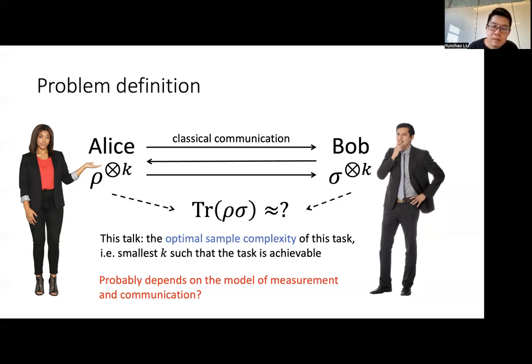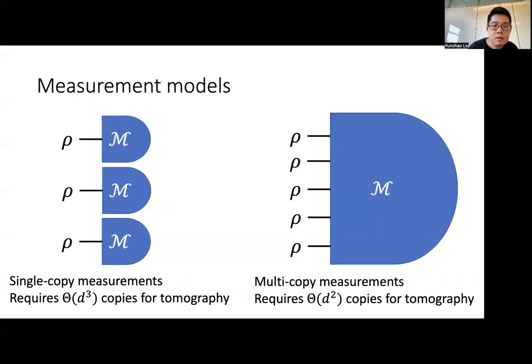And it is well known that the sample complexity of tomography depends on how we are allowed to measure the quantum states. In particular, if we only allow single copy measurements, where the states are measured 1 copy at a time, then it requires theta d cubed copies to perform quantum state tomography.